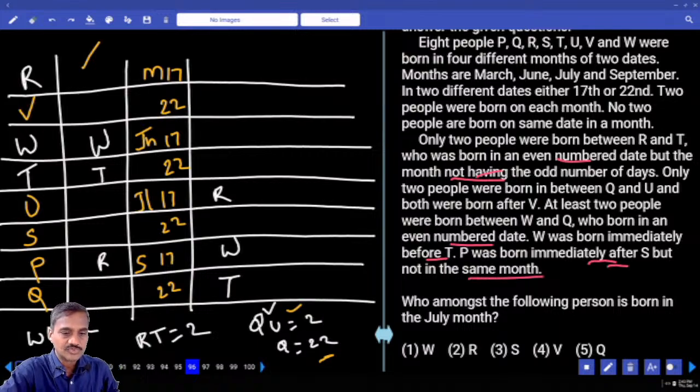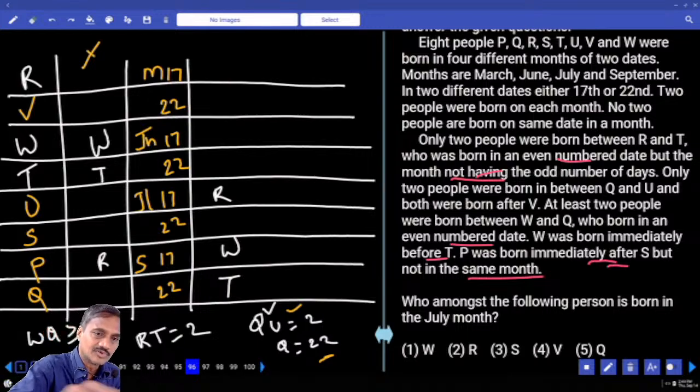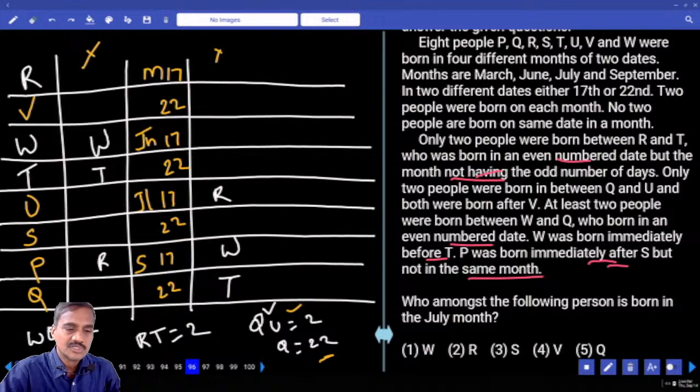One in the month of July, the other in the month of September. Now we have these 2 possibilities left because by this information, 80% of the arrangement has already been filled here. That is the reason we are sticking to this possibility now. And this is about questions 96 to 100.